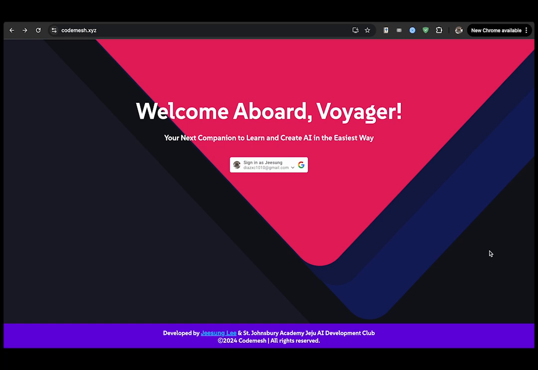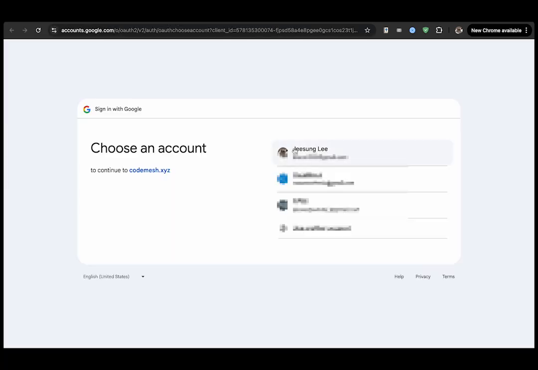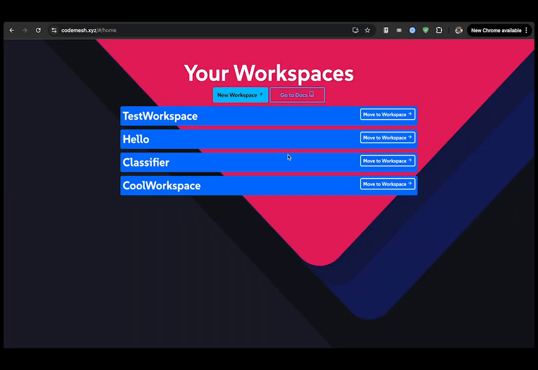Now if you connect there, you'll see some cool stuff here, a cool background with some geometric shapes, a cool model. Welcome aboard Voyager, because you're one of our Voyagers now. And there's some credits on the bottom, and you'll see a button here. It will hopefully show up as sign in with Google for you, because I signed in once. It's just showing me the button saying sign in as Jisung, because that's my account. You'll click this button and you'll choose your Google account. There you go. And here you'll see all the different workspaces you've made before, if any.